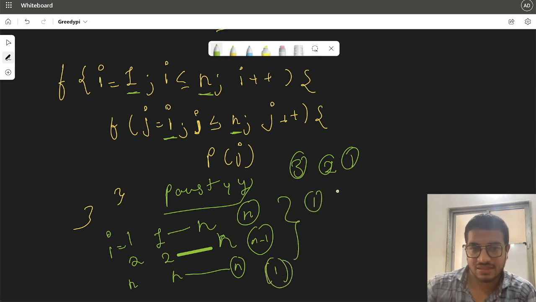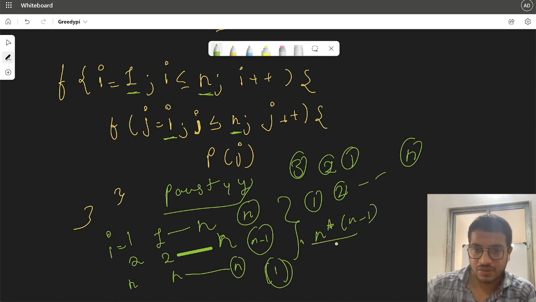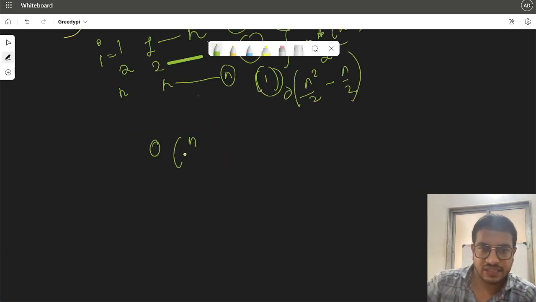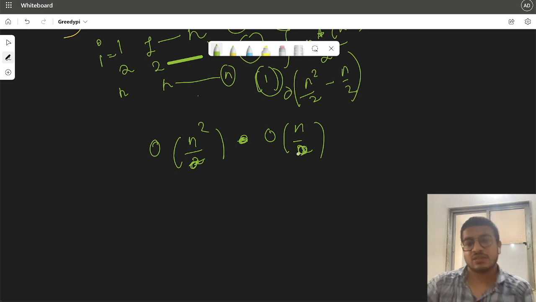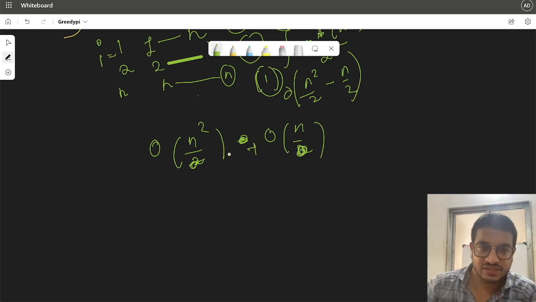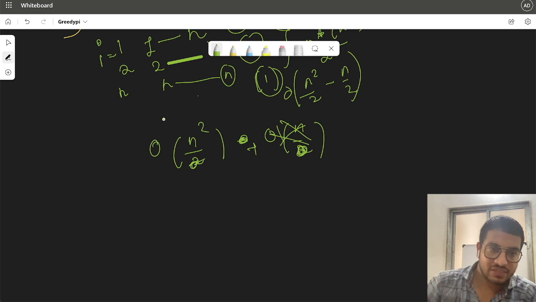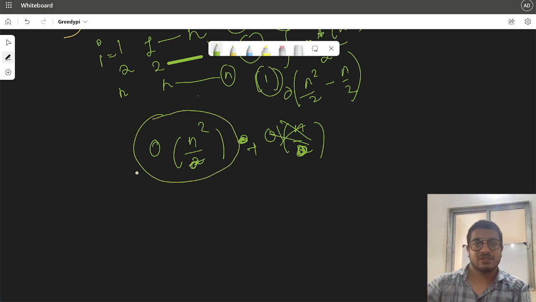It is nothing but the sum of n natural numbers, which is n into n minus 1 by 2, or n square by 2 minus n by 2. If we plot the complexity, we will get something like this. We remove the lower order term and the constants, and then see which is the bigger one, and we'll clearly find that O of n square is the bigger one. The complexity of this particular case is n square.